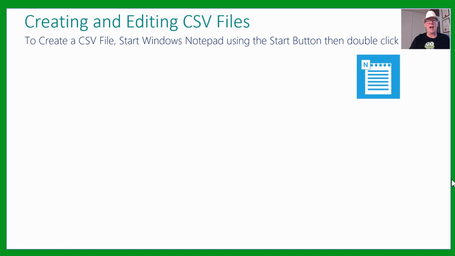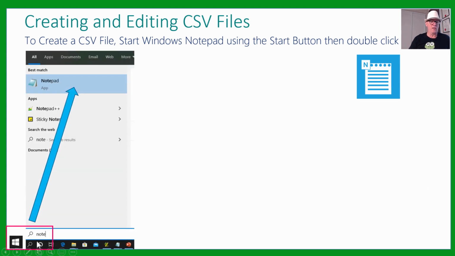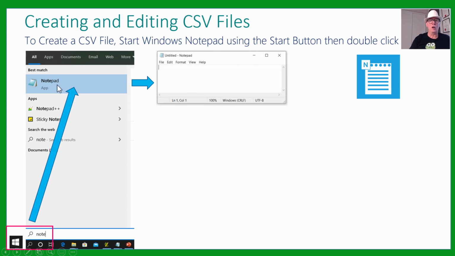All right, now to create a brand new CSV file, you start Windows Notepad up. So just go to the Start button at the bottom left-hand corner of your screen in Windows 10 like you would for any program, and start typing NOTE, and you should see pretty soon that Notepad will show up. So double click that and that will launch Notepad.